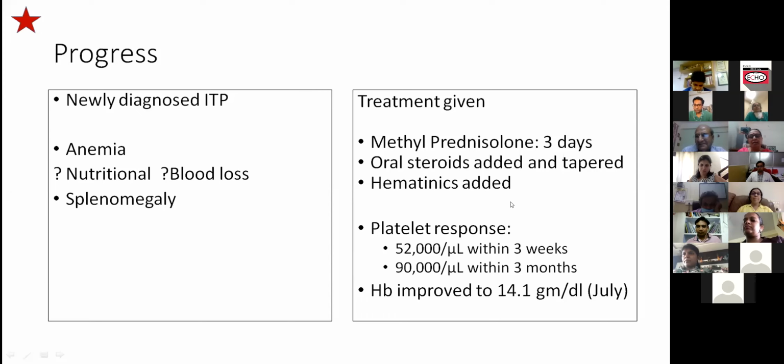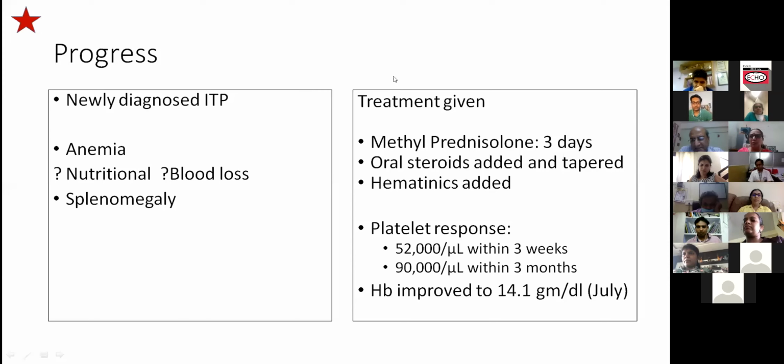As per the latest guidelines, this is in 2016 that you treated, right? Yes, ma'am. So now, giving methylprednisolone followed by oral steroids is generally not required. We'll generally wait and watch if there is no bleeding happening. After methylprednisolone for 3 days, we just stop and we don't give oral steroids. We just give a course of high dose methylprednisolone, or we generally prefer to start only oral steroids.